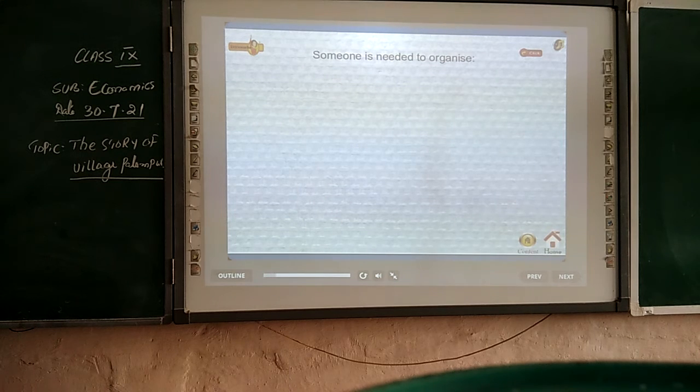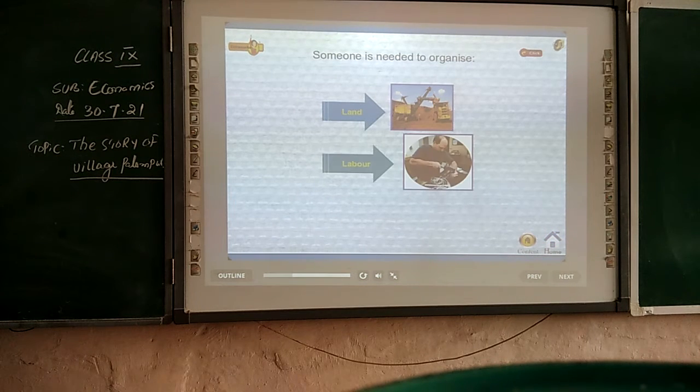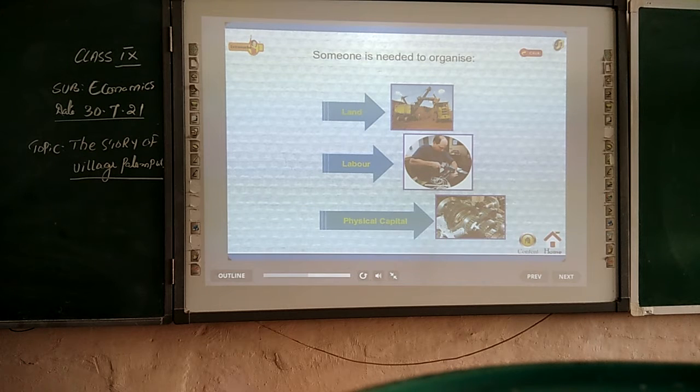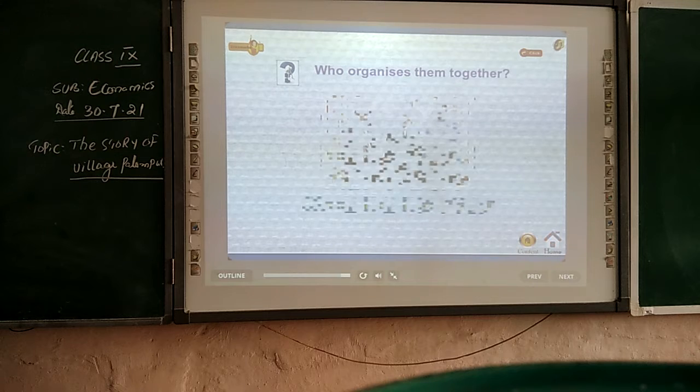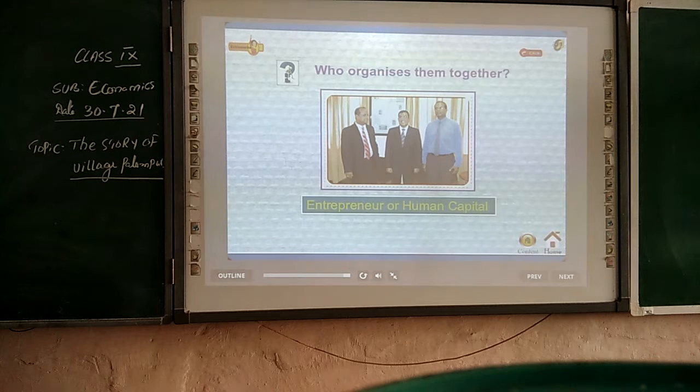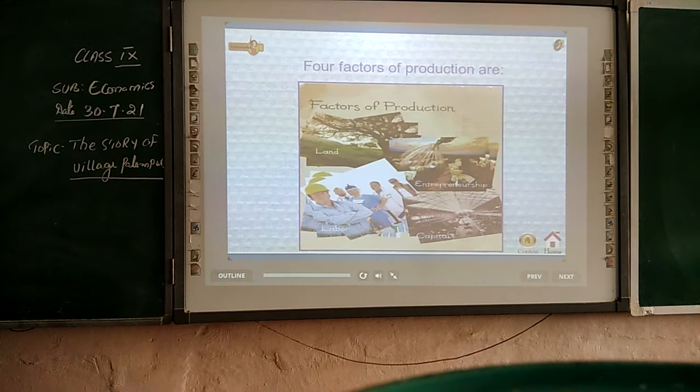But someone is needed to organize the land, labor and physical capital together. Can you tell who organizes them together? These are combined by the entrepreneur or human capital. These are the people who organize together. Look at the picture here on the screen. Thus, the four factors of production are land, labor, physical capital, and entrepreneur.